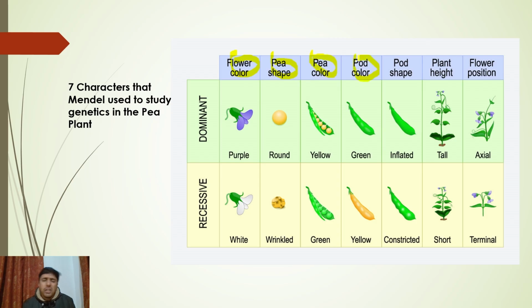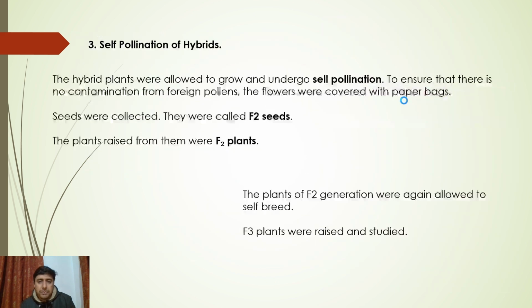Pod color. When we are studying Mendelism, when we are studying genetics, we are mostly focused on the pea plant. We will be discussing many characters in our next experiments, but all of them will be more or less focused on these 7 traits. So you must remember these 7 traits, memorize them. What are the 7 traits in Mendelism? Sorry, 7 characters that Mendel used to study genetics in the pea plant. Remember these 7 characters, and these are what we will be discussing in the slide. So let us go back to our slide of Mendelism.